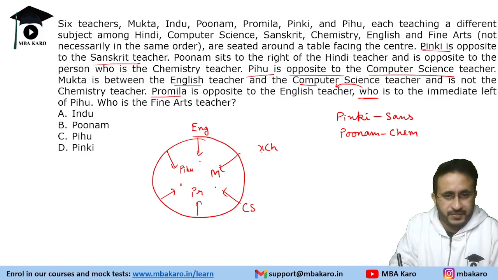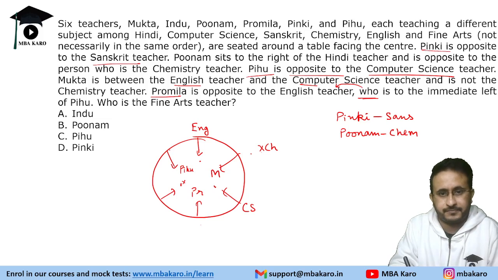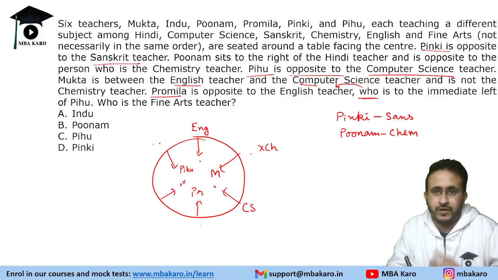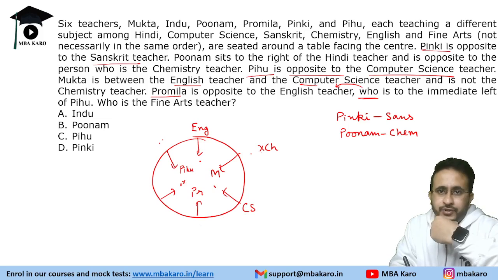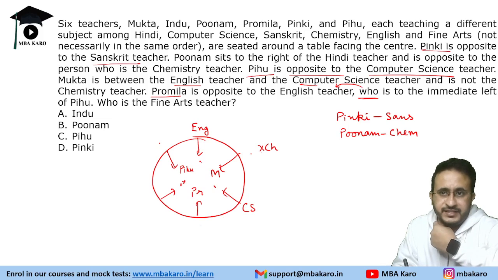Now this is not the chemistry teacher, so this cannot be Poonam. So we have two possibilities. Either this is Poonam, opposite to the chemistry teacher, or this is Poonam.